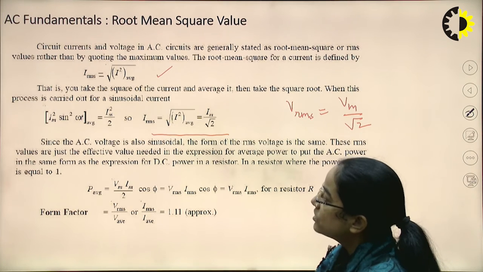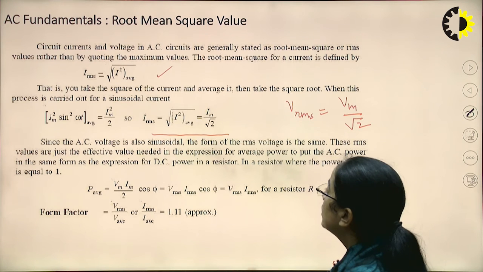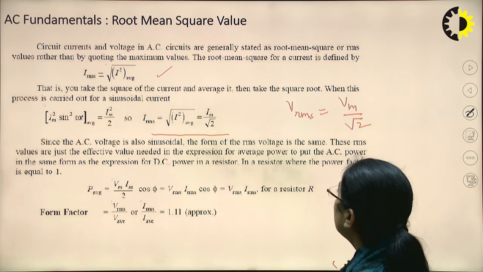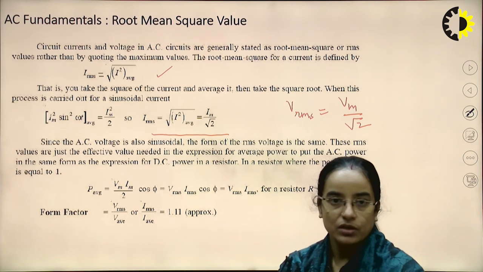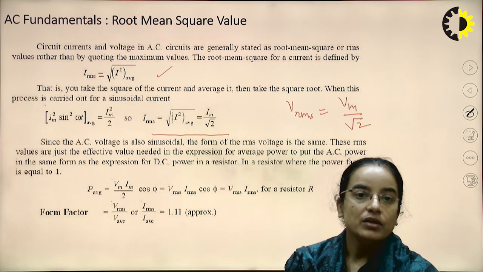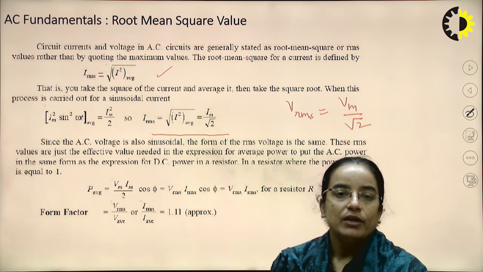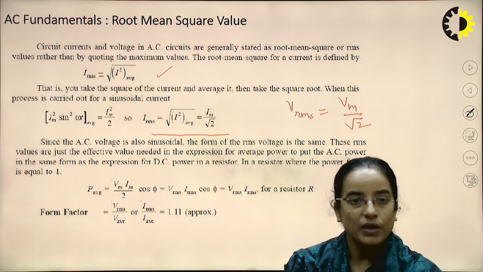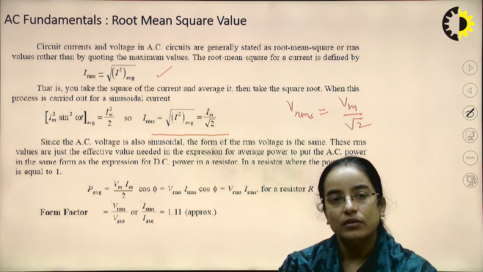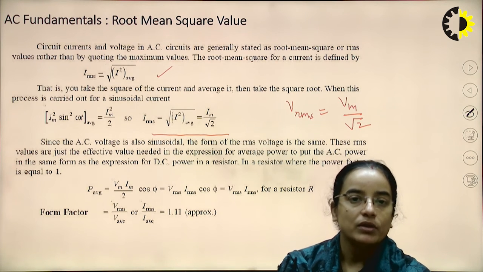These RMS values are just the effective values needed in the expression for average power to put the AC power in the same form as the expression for DC power in a resistor. This is the required value of the average power, so that it has the same value of power.